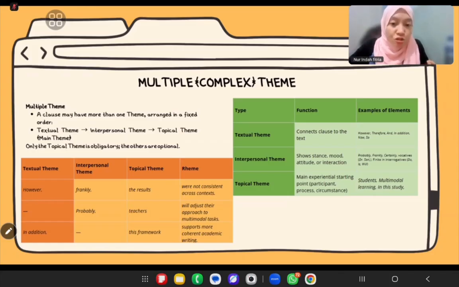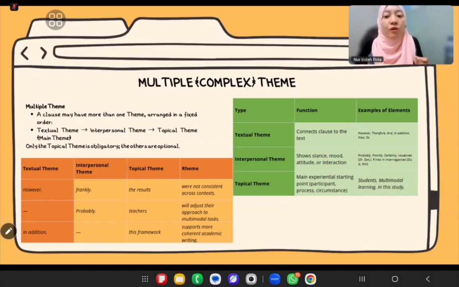Here we start with "in addition" that clearly functions as a textual theme. It signals that this clause adds more information. Then we go straight to "this framework", which becomes the topical theme. Now remember, topical theme is obligatory. So the important idea is, even though more than one element is placed before it, the main theme is still the first experiential element: participant, process, or circumstance.